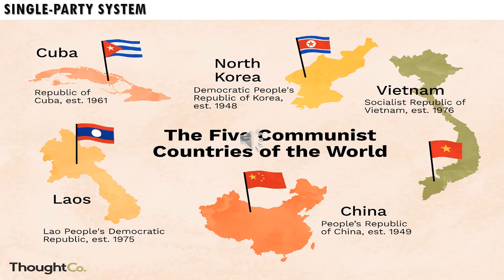China, Cuba, and the former USSR, that is Russia, the Union of Soviet Socialist Republics, are examples of single party system. Mostly, the communist countries, the countries which follow the communist form of government, practice the single party system. There is only one party, the communist party, and no other party is permitted. That is the single party system.